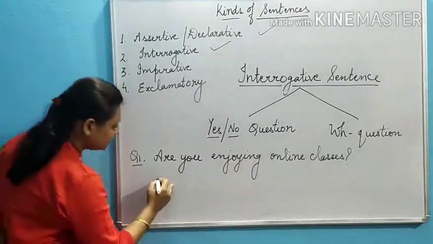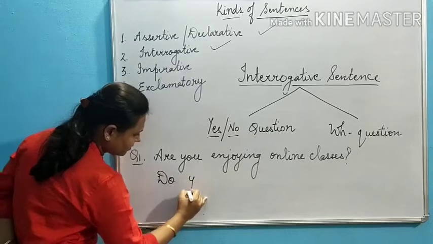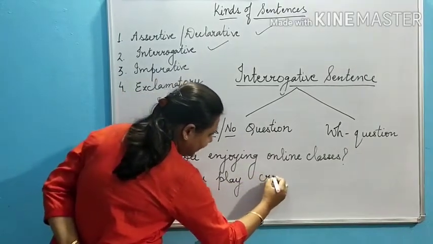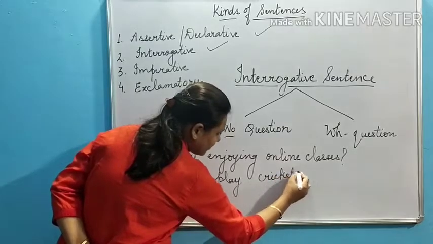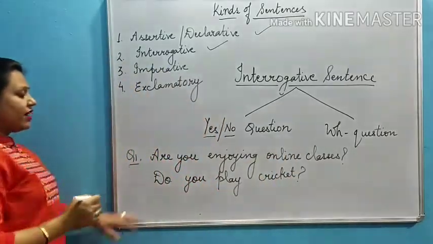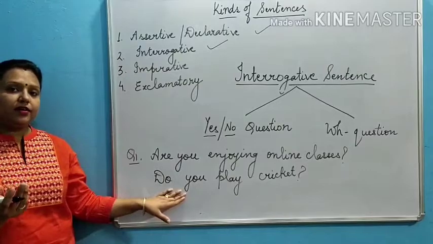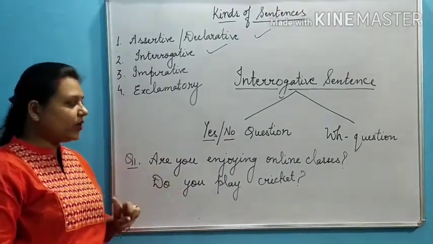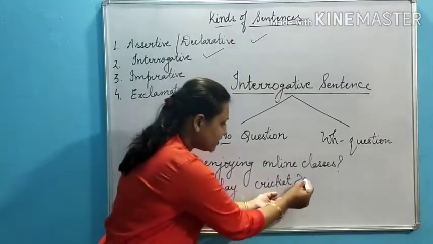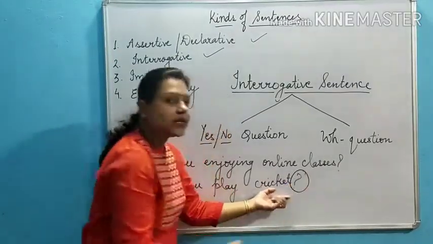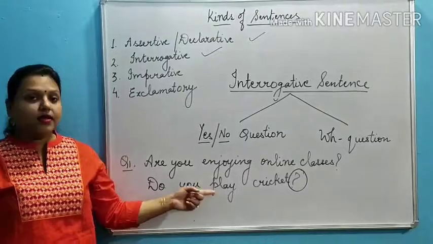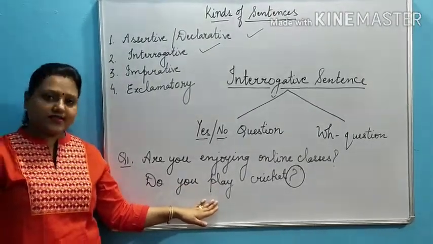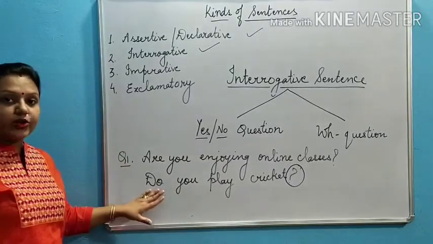Another example. Do you play cricket? See, the very first thing: how to identify whether it is an interrogative sentence or not. We are very well aware that if we have this mark of interrogation at the end of a sentence, then it falls under the category of interrogative sentence. So this is an interrogative sentence.